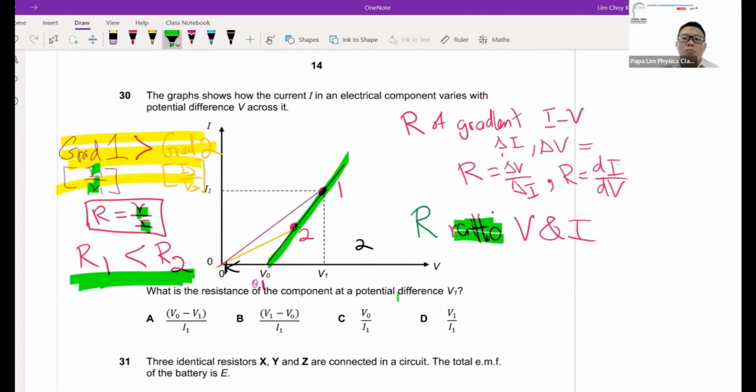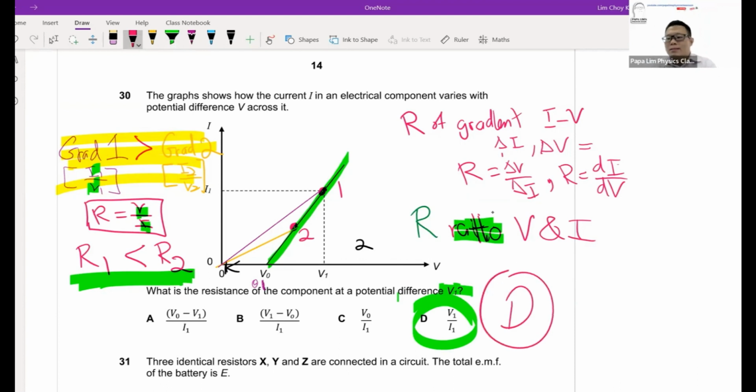So with this, I hope students, you pay a bit more attention to the way you analyze the IV graph. And after that, you'll find that the resistance of V1 based on the question is actually the answer D. So I hope it makes some sense to the word ratio. Ratio is not gradient. Sometimes it looks very similar, but deep down, the fundamental of ratio is not gradient.